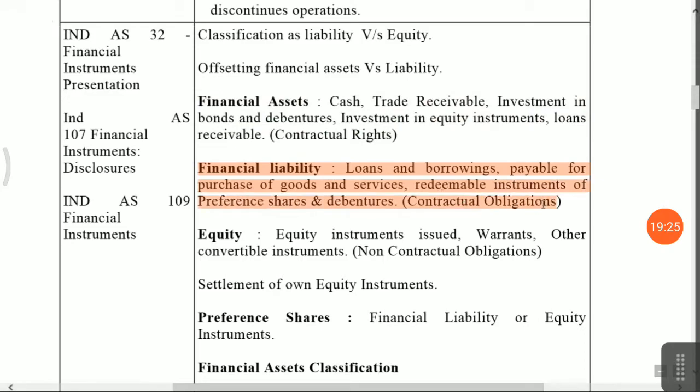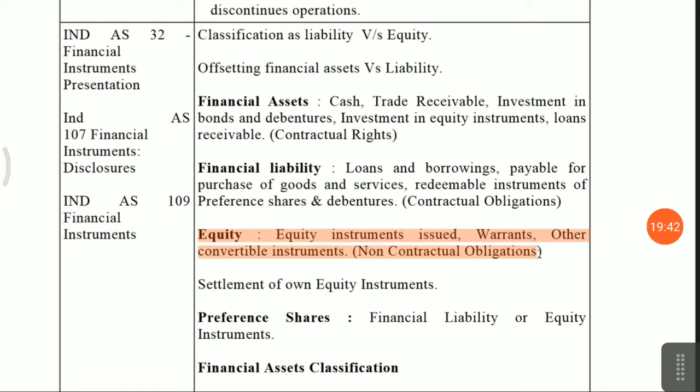Next one is financial liabilities. There should be some contractual liabilities. Contractual liability means there should be a document that you have to pay dues to the opposite party. Now equity, in simple meaning, is there a contractual obligation to pay equity dividend every year? No, there is no contractual obligation. Do you have to pay any interest? No, there is no contractual obligation. That means it's a free of cost fund available. But as per Indian accounting standard, the treatment for equity is properly classified in this accounting standard.